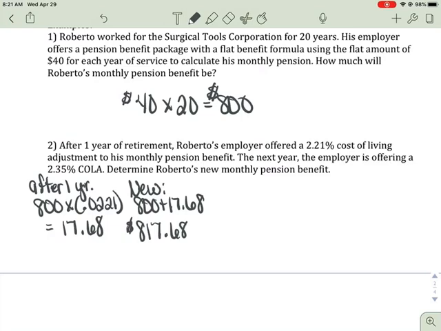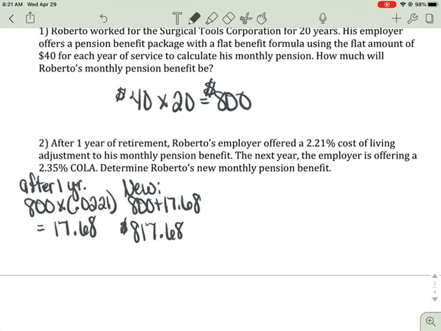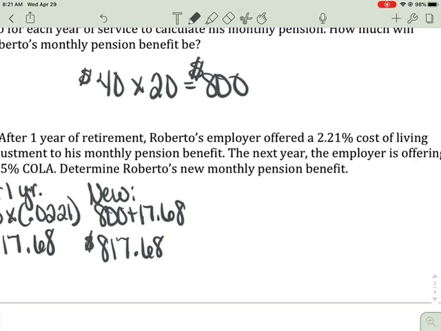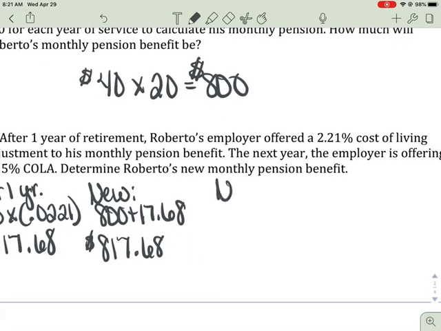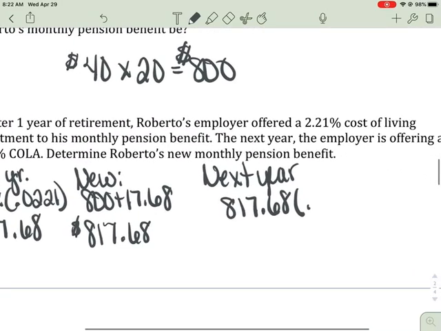The following year, he gets a cost of living adjustment of 2.35%. So we're going to need to do that again, except we're going to take the 817.68. So the next year, we're going to take the 817.68, times that by 0.0235.